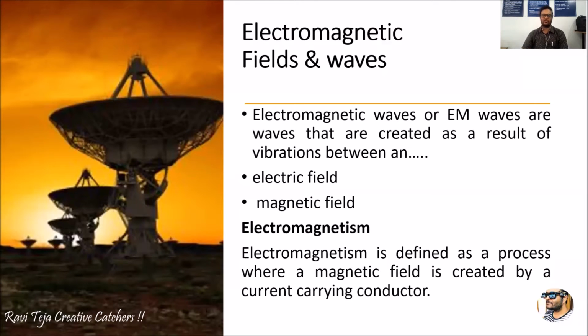Now, coming to electromagnetism. So, we have seen electromagnetic waves. Then what is electromagnetism? Electromagnetism is defined as a process where a magnetic field is created by a current carrying conductor. Actually, what is this electric field and what is this magnetic field? The two are different, right? Okay. How they are related, how this electromagnetism concept has evolved, let us see.